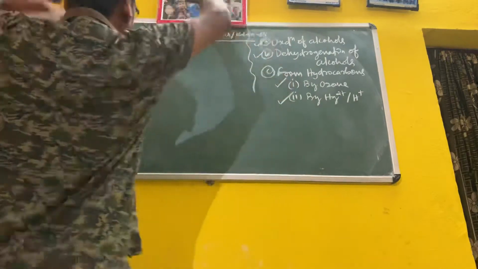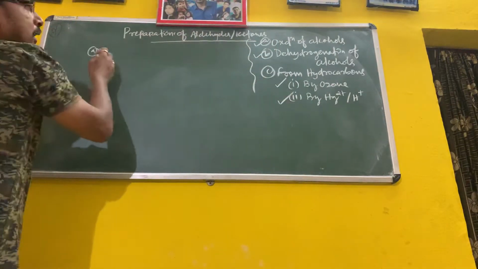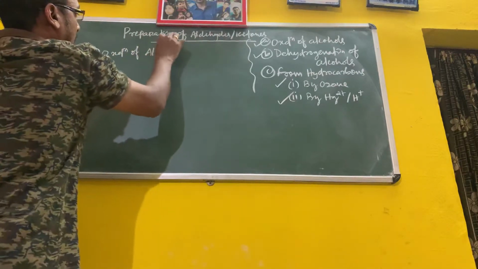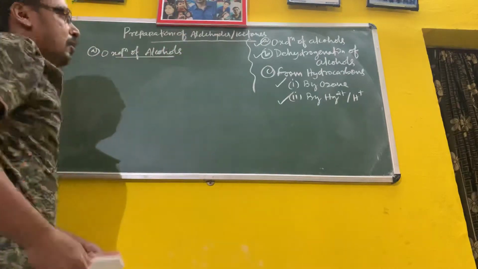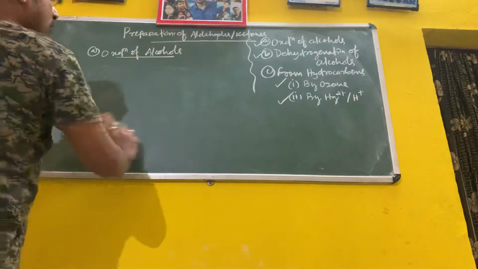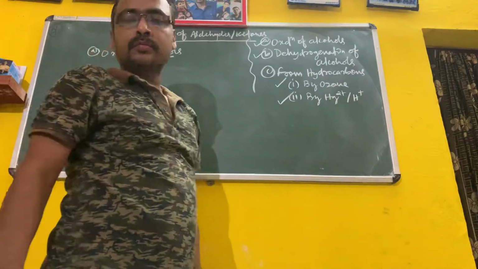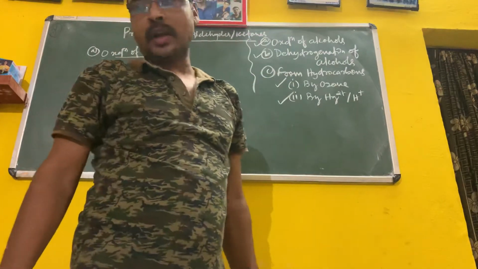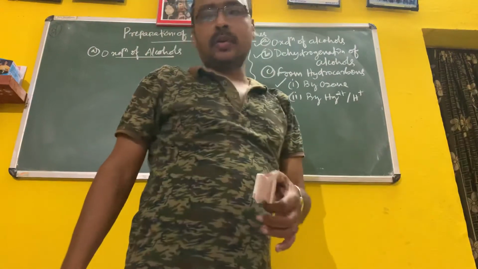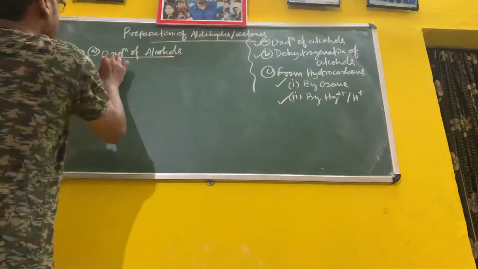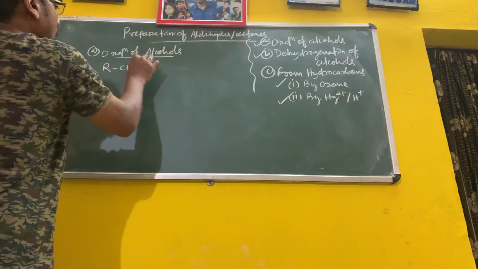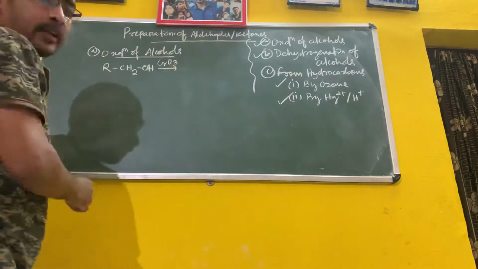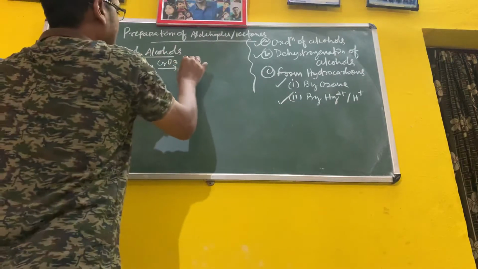So the first step is the oxidation of alcohols. For example, RCH2OH, or you can take CH3CH2OH, no problem. A primary alcohol gives the aldehyde and a secondary alcohol gives the ketone. Suppose RCH2OH, this is your primary alcohol. Then with CrO3, chromic oxide, or you can use PCC, it will form